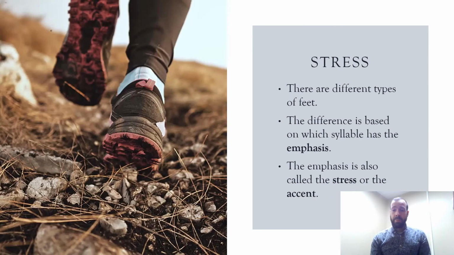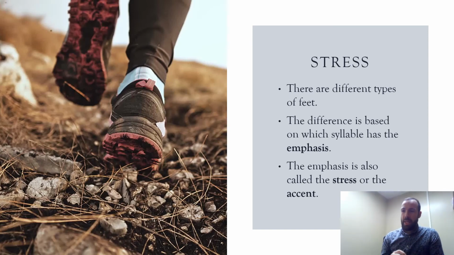Stress. So there's different types of feet, and the difference is based on which syllable has the emphasis. So we use a few different terms when we're talking about emphasis. We might call it stress, we might call it accent. It's the syllable that has the most oomph behind it, right?